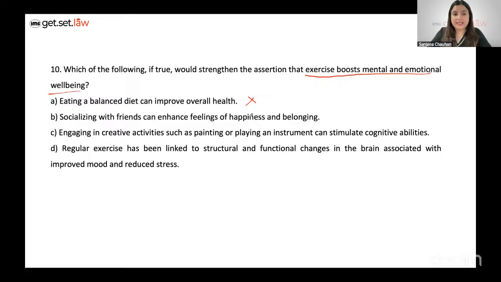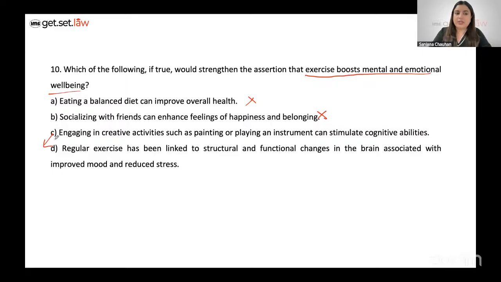Socializing with friends can enhance feelings of happiness and belonging. But I don't see anything about exercising being talked about in option B, right? So we can cancel option B here. Take a look at C. Engaging in creative activities such as painting, playing an instrument. Again, how does option C have anything to do with the question itself, when option C does not talk about how exercising can boost mental and emotional well being.